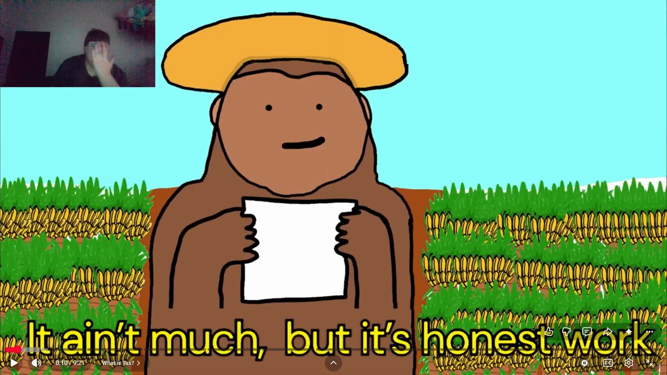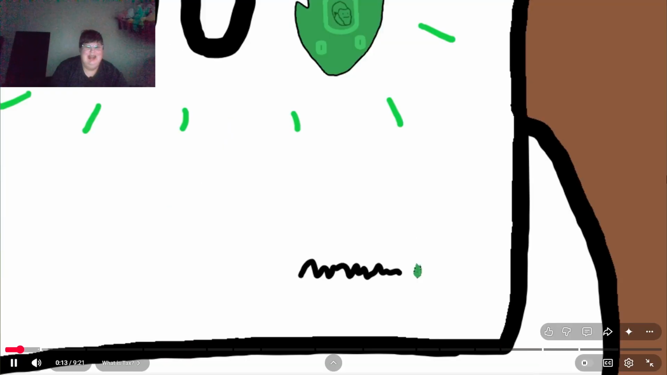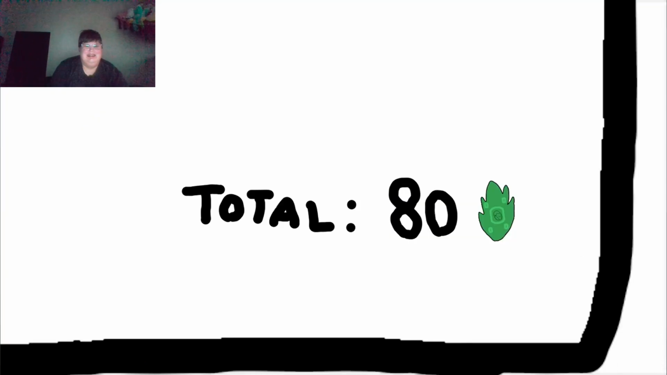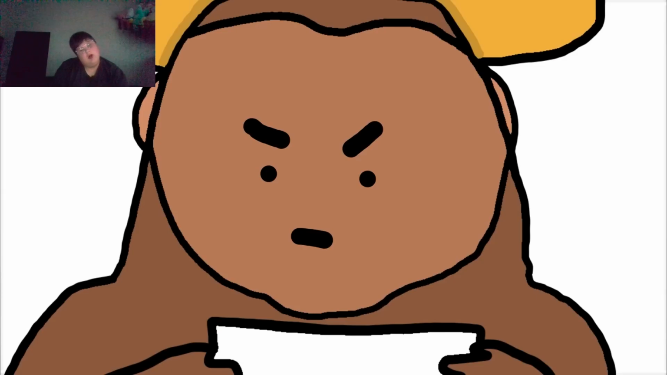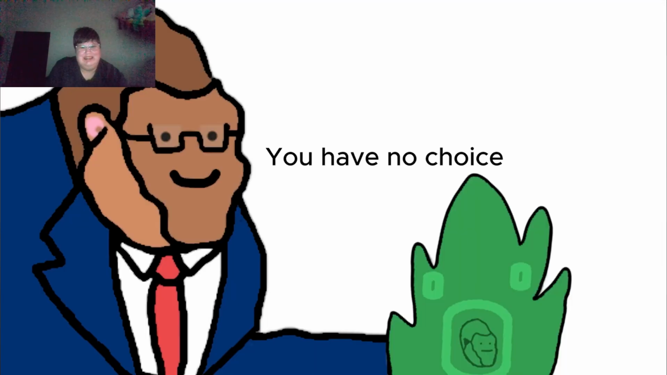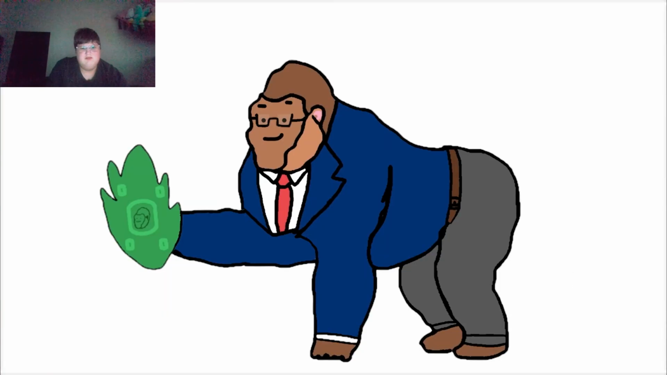But it's honest work. But actually, Monkey only receives 80 of those leaves because Monkey government takes 20 leaves. This is tax. Basically, it's leaves Monkey has to pay to Monkey government. Every monkey pays tax in some form, even if they don't particularly want to.